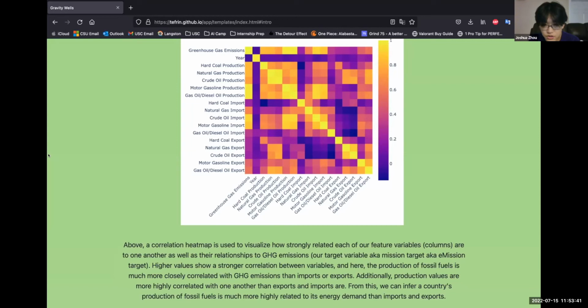This heat map shows how strongly our variables are correlated in relation to greenhouse gas emissions, aka our target variable, aka mission target, aka emission target. The warmer colors and higher values show a stronger correlation. In this example, the production of fossil fuels is more closely correlated to greenhouse gas emissions than imports and exports. Additionally, we found that production values are much more highly related with one another than imports and exports are. Based on this information, we derived that a country's production of fossil fuels is more highly correlated to its energy demands than imports and exports are.